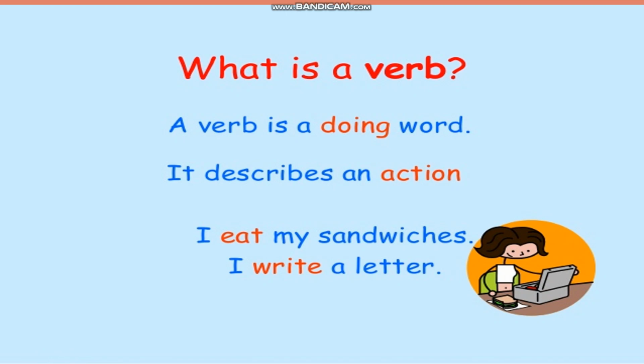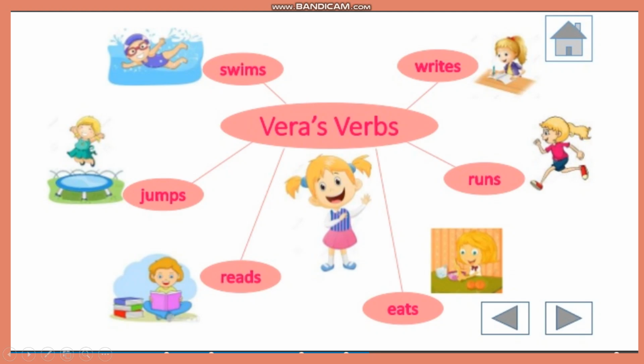So the noun is the person doing the action and the verb tells us what action the noun is doing. For example, over here if we see, there is this little girl. Do you see her? She. Who is she? Her name is Veera. So this is a proper noun. A girl, her name is Veera. Now what is Veera doing? We can see here. Veera swims.